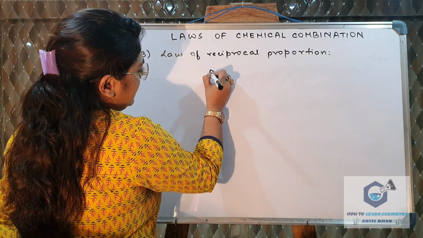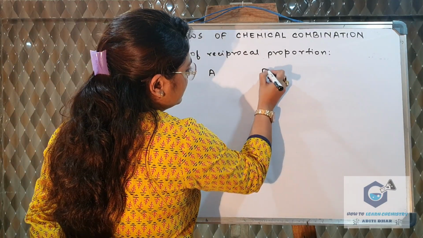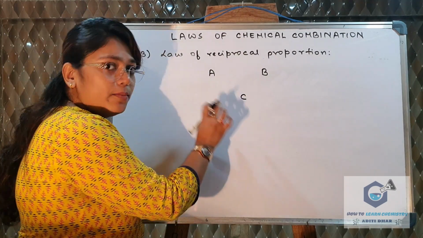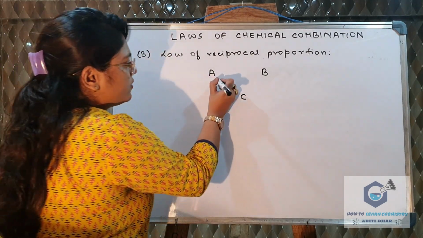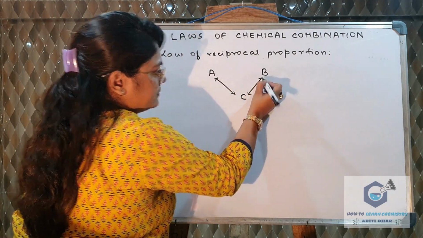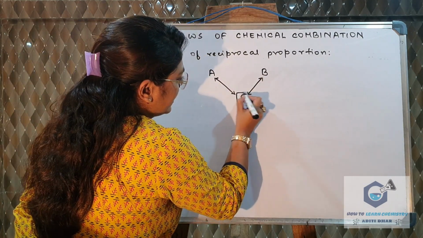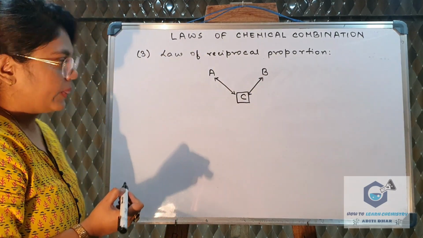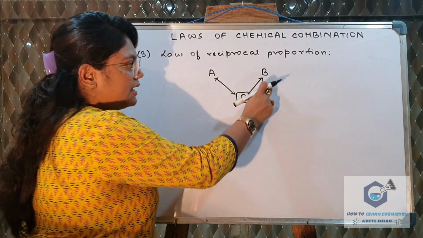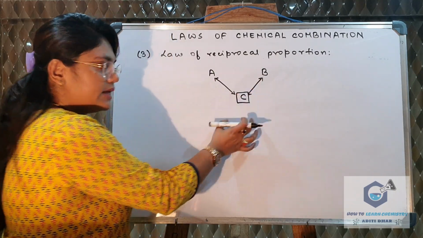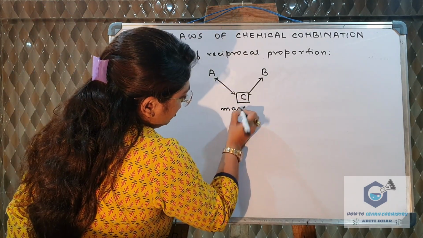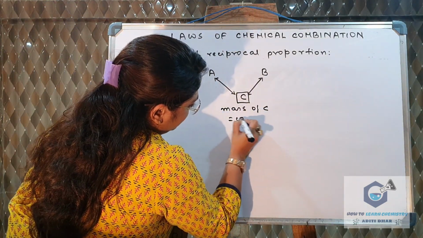Suppose there is an element A which is combined with an element B, and there is another element C. Now C is the common element, meaning A also forms a compound with C, and B also forms a compound with C, right? So first we need to find a common element, that is C. Now this law states that if A combines with C and B combines with C, the mass of C must be the same in both, okay?